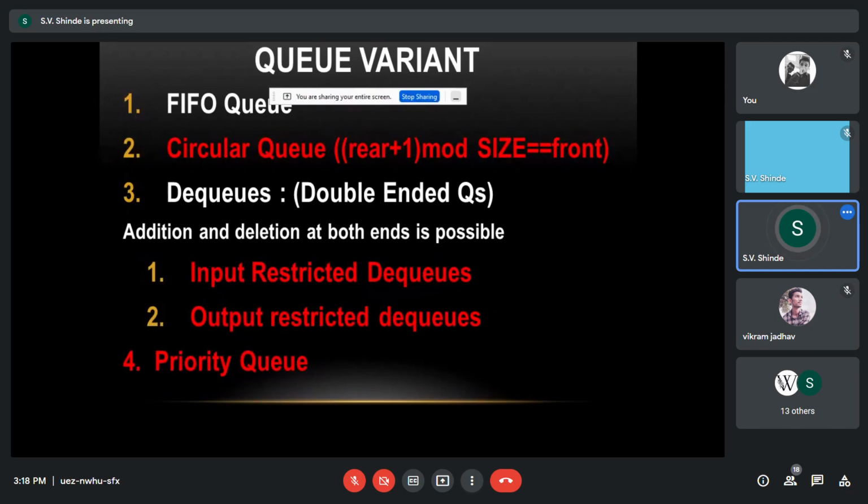Another variant is DQs. DQs is nothing but where we have addition and insertion of contents not only at the rear but at the front end also.